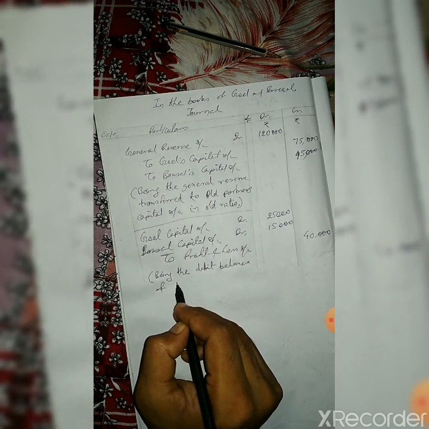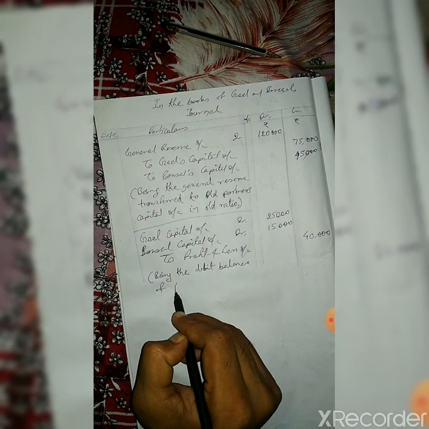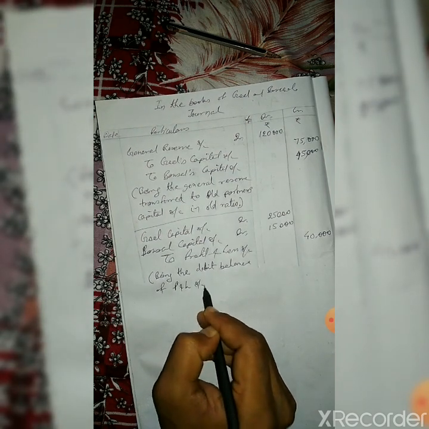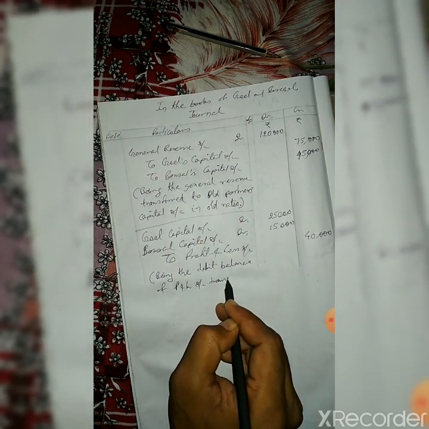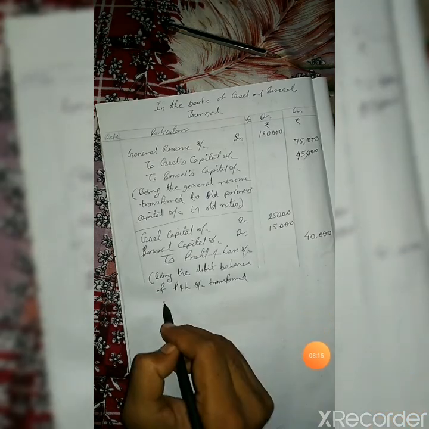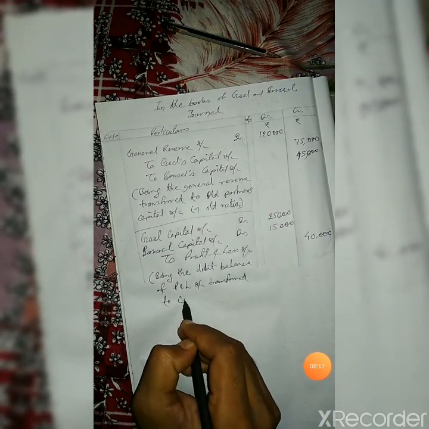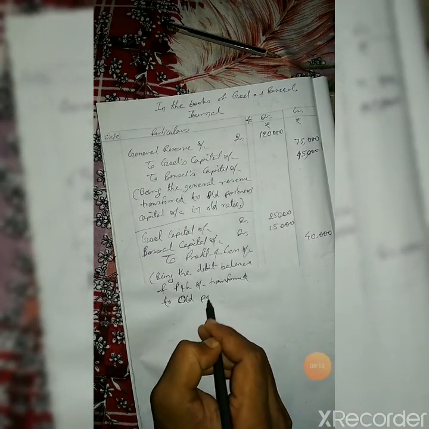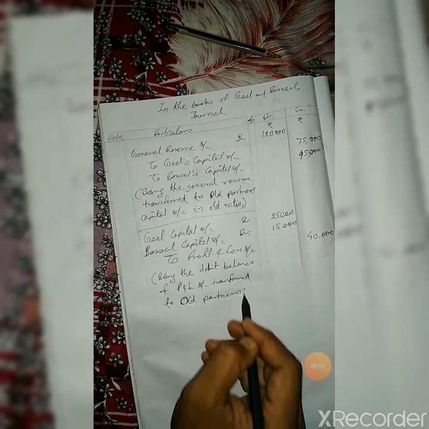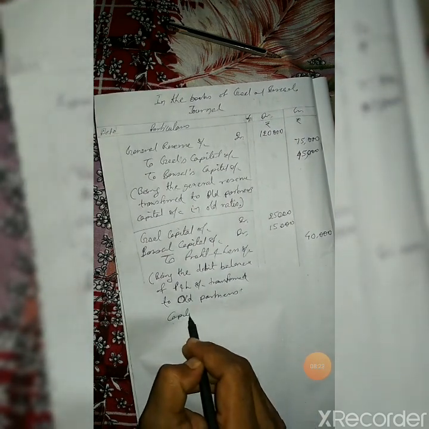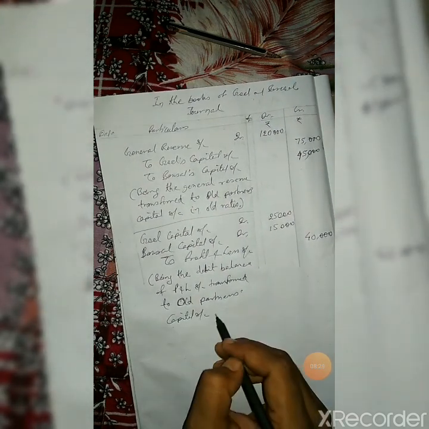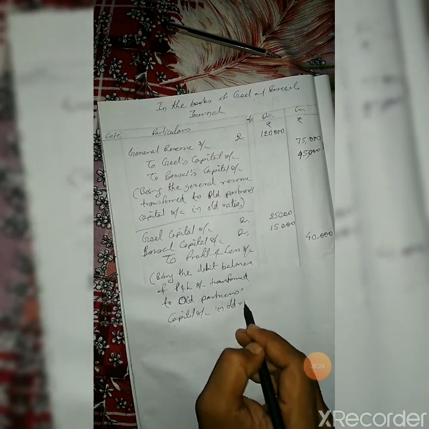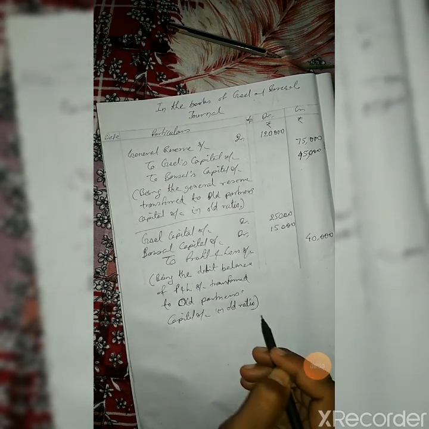Now see the narration: debit balance of profit and loss account transferred to old partners' capital account in the old ratio.